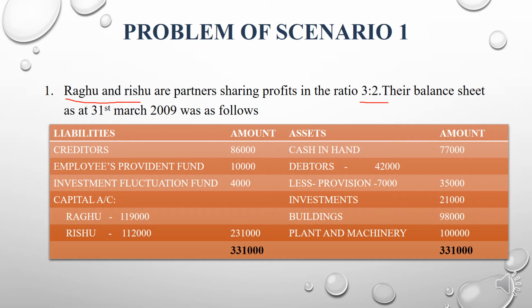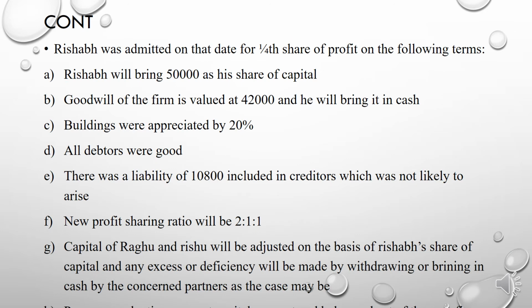On the liability side, it gives creditors, employees provident fund, investment fluctuation fund, and capitals. On the assets side, cash in hand, debtors plus its provisions, investment, buildings, and plant and machinery, and the total of the balance sheet is 3,31,000. Okay, and they give some adjustments, which are like this.